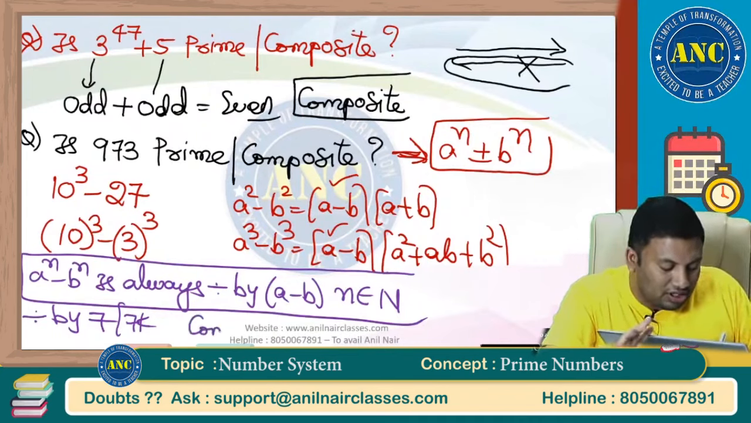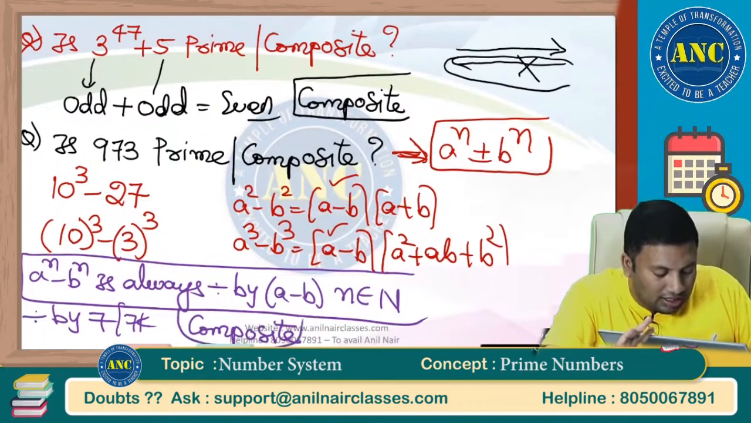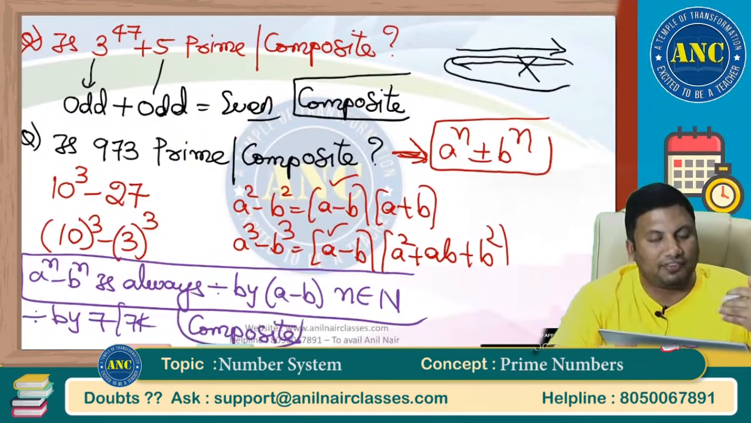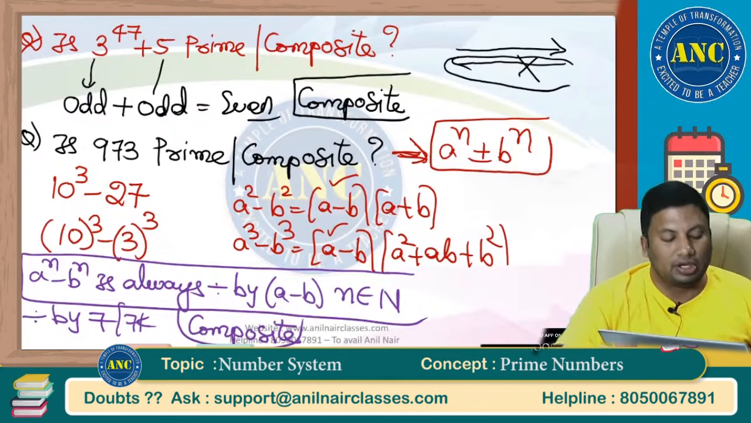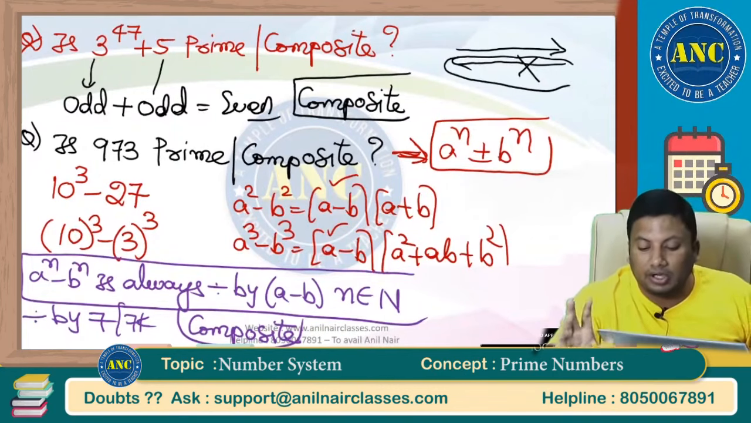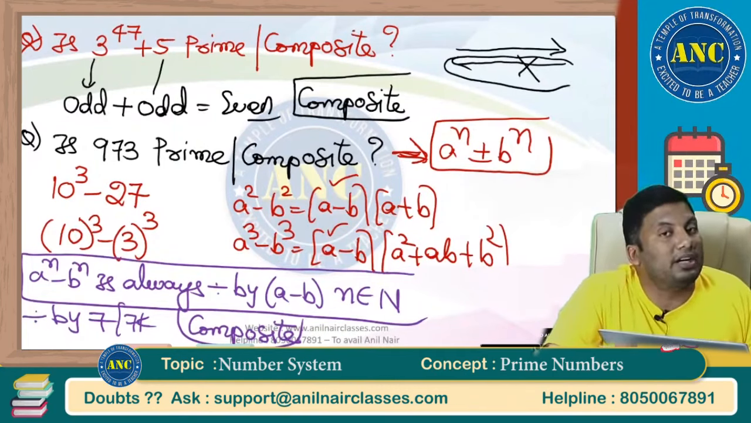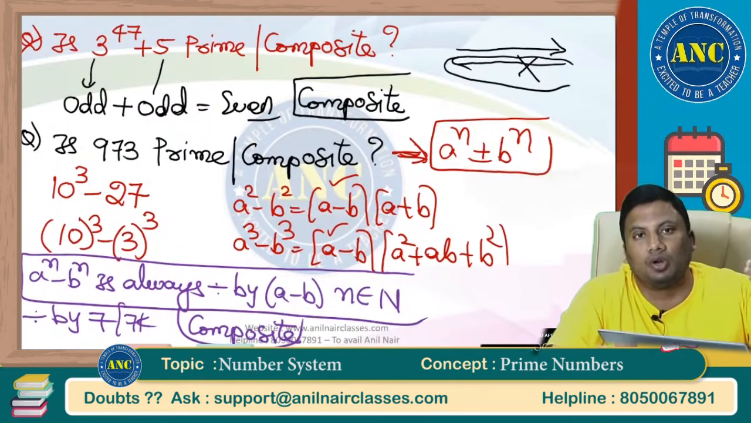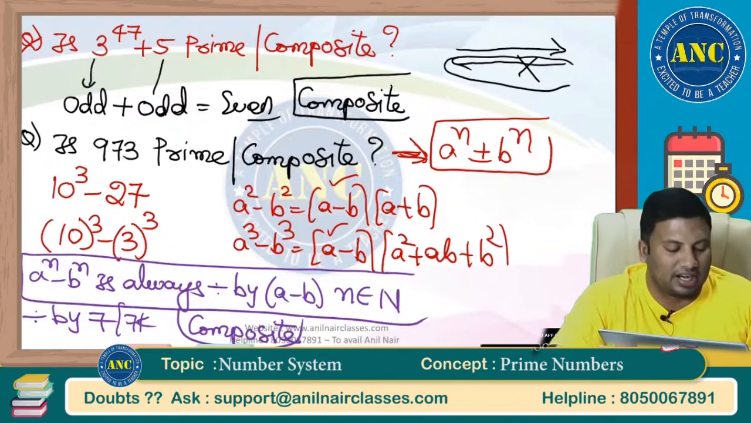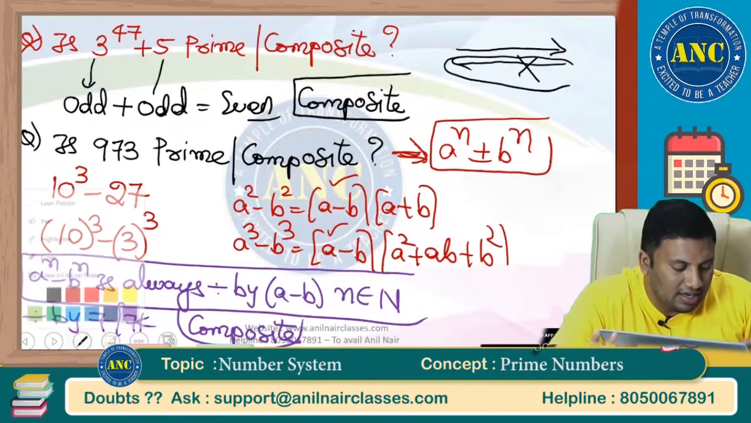So, the answer for this question is composite. This is how you should learn: if rule number 1 fails, then rule number 2. 10 cube minus 27: try to see, not all the numbers can be written in the form a power n plus or minus b power n. Then we will go to rule 3. Not all the numbers can be written like this. Then we will go to the second rule. I hope the idea is clear. Next one.